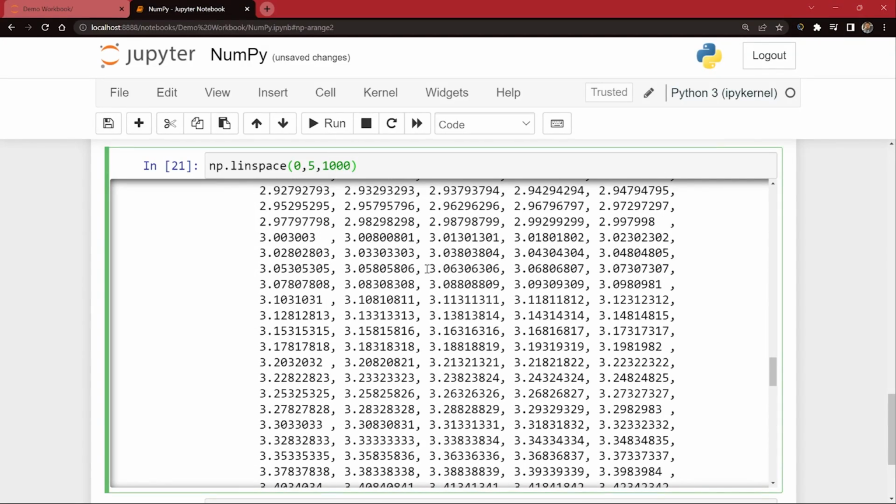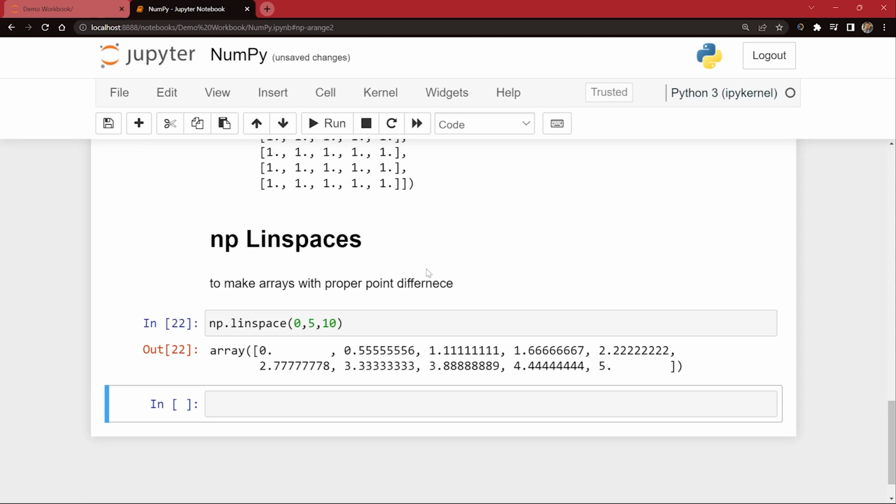So let's make it simpler. I'll say I want just 10 points. You can see it gave us values from 0 to 5, with a regular difference between all the numbers. I hope this is very much clear, guys. That is the difference here.